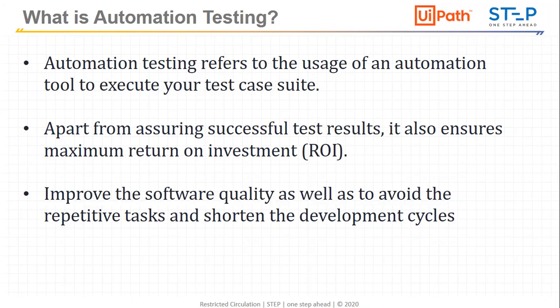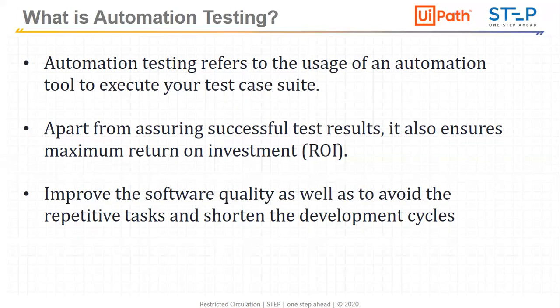Take the example of 3,000 test cases running daily. I will need around 20 to 30 testers to do it manually. Instead of that, I will just create a UiPath test suite and put it running. At 6 o'clock I will run it, and maybe by 7 o'clock I will get the report out of it.